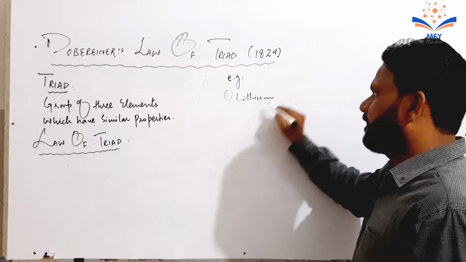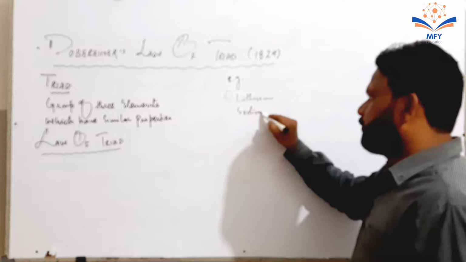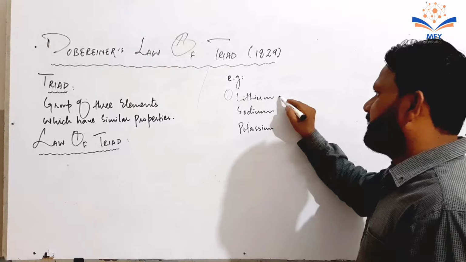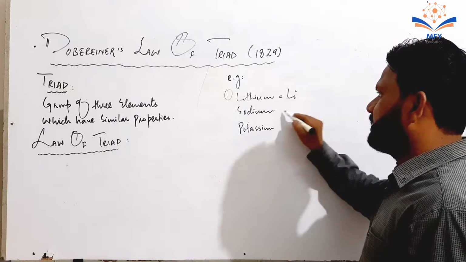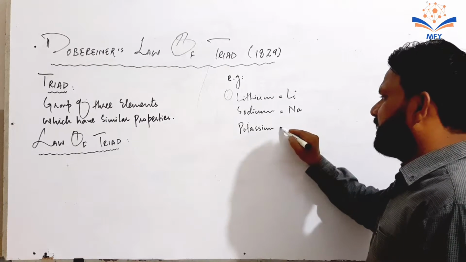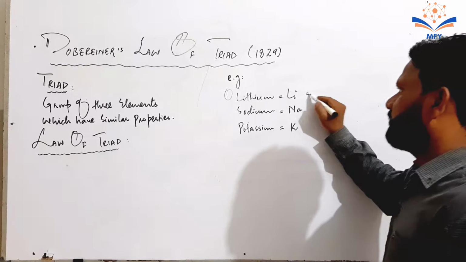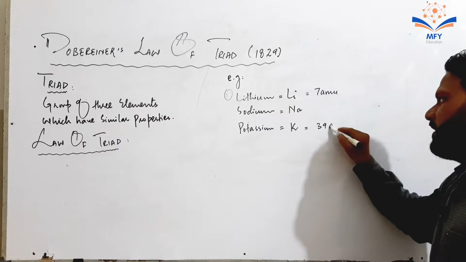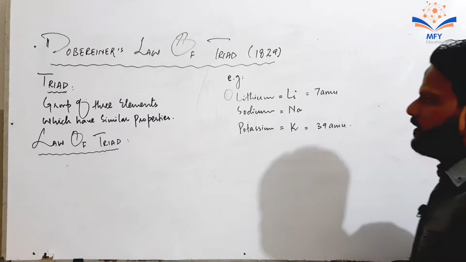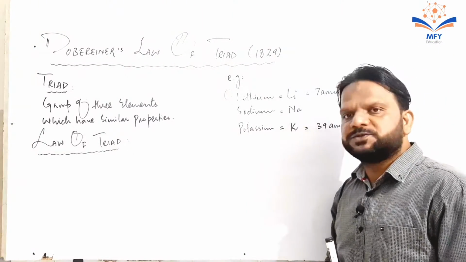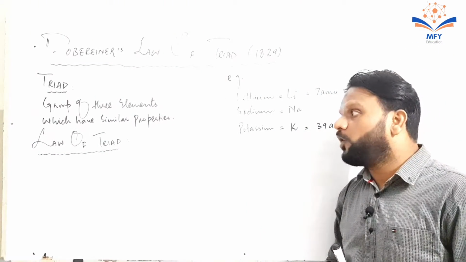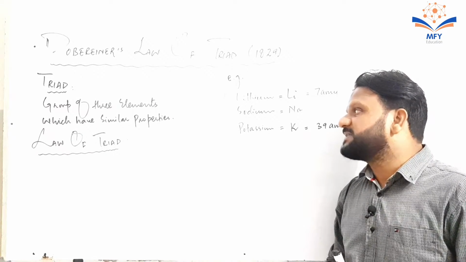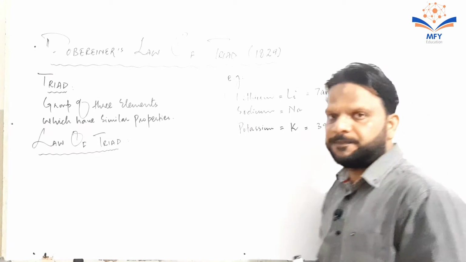lithium, sodium, and potassium. Lithium is Li, sodium is Na, and potassium is K. The mass of lithium is 7 AMU, while the mass of potassium is 39 AMU. The elements have been discovered, so the mass is known. The law of triads can be easily understood by the given example.